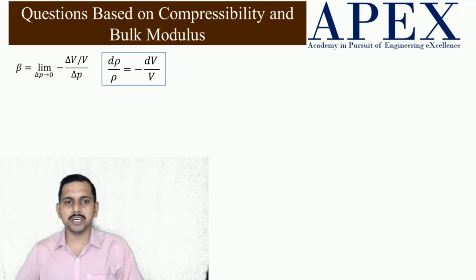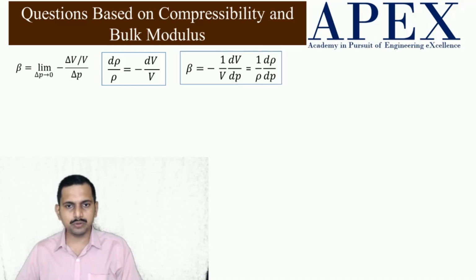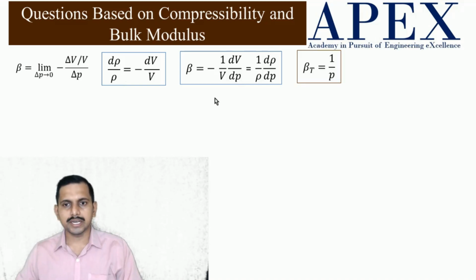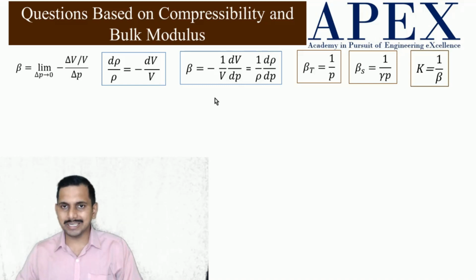So, this is another formula, d rho by rho is equal to minus dV by V. You have to remember this formula. We have derived this in the last video. And beta is minus 1 by V dV by dP, or that is equal to 1 by rho d rho by dP. It comes directly from this particular formula. Next, beta T, the isothermal compressibility, is 1 by P, and isentropic compressibility is 1 by gamma P, where gamma is the ratio of specific heats. K is equal to 1 by beta. Now, knowing this, we will solve the first problem.